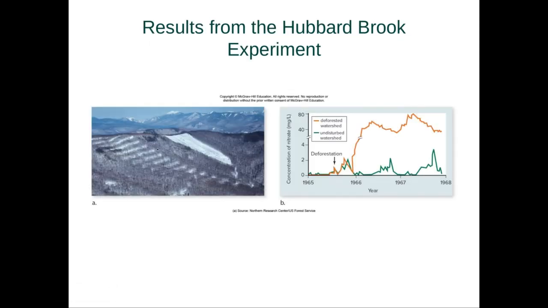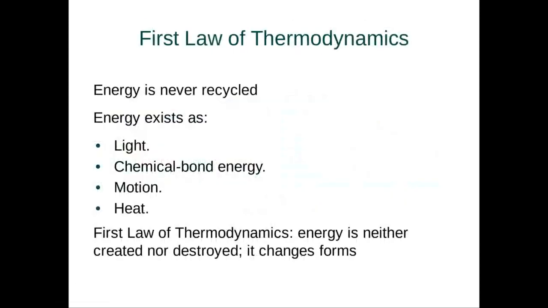And why is that? Well, again, you can see here these areas where they have no forest next to forest. You can see this experimental plot right here. It's really cool. But again, you can see the concentration of nitrogen in deforested watersheds, i.e. what the soil cannot trap, versus concentration of nitrogen in undisturbed watersheds, i.e. what the forest can trap. And you can see that the reality is losing forest, i.e. changing this ecosystem, is bad for nitrogen cycling as a whole.